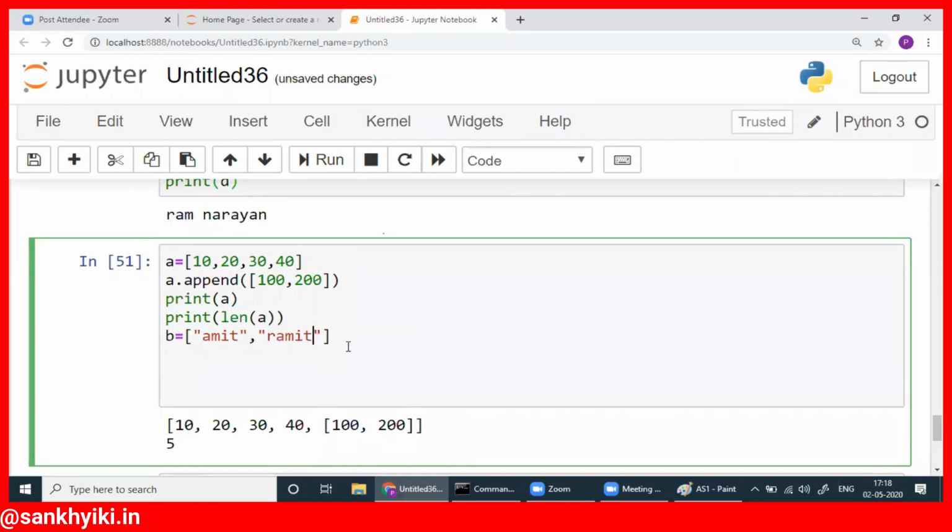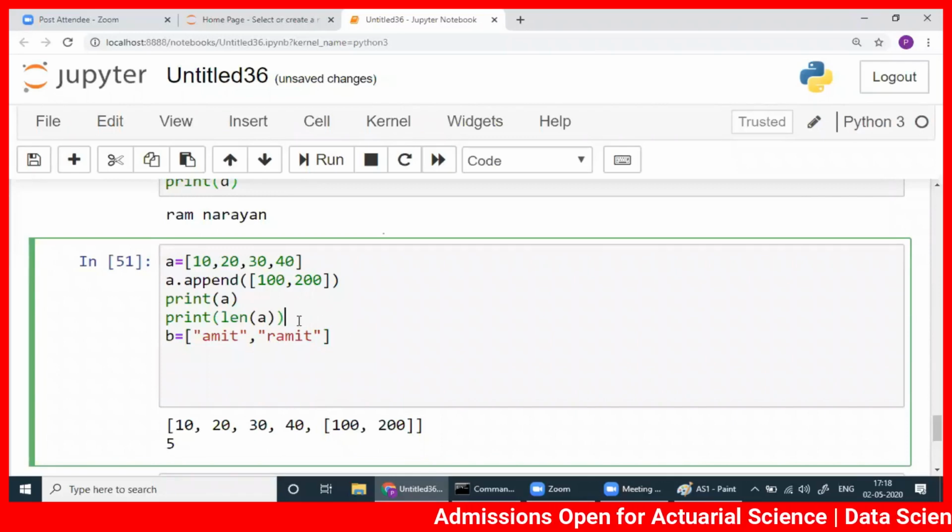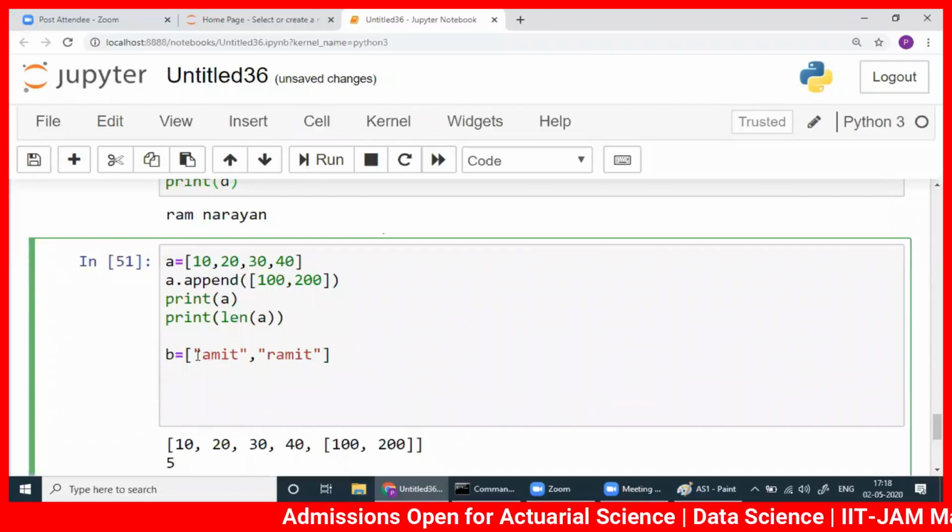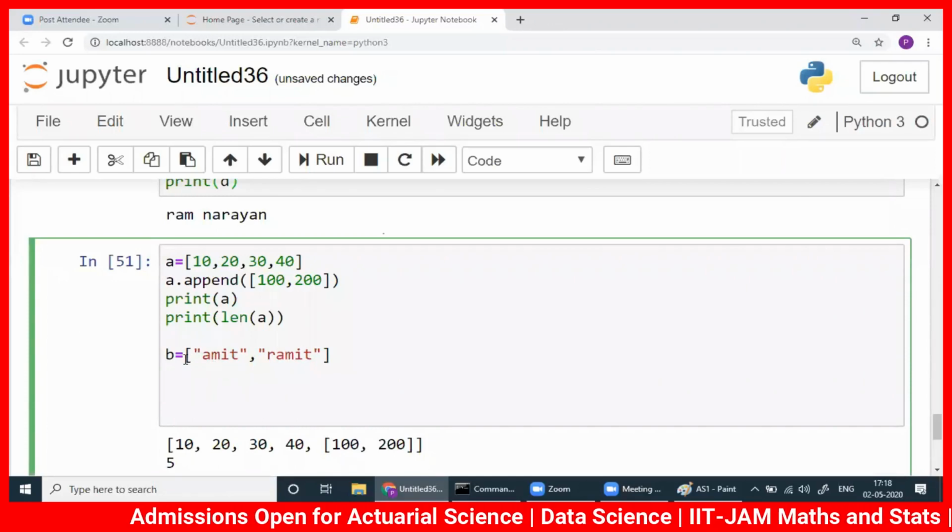This is one list, okay? Even in a list, we can mix up things. That's also allowed. We can write Amit, 10. That also we can write. Now, this is a list where I have taken the strings here.